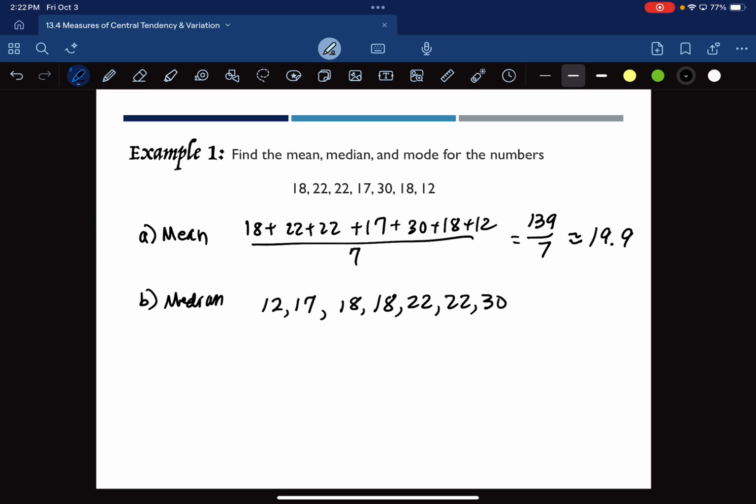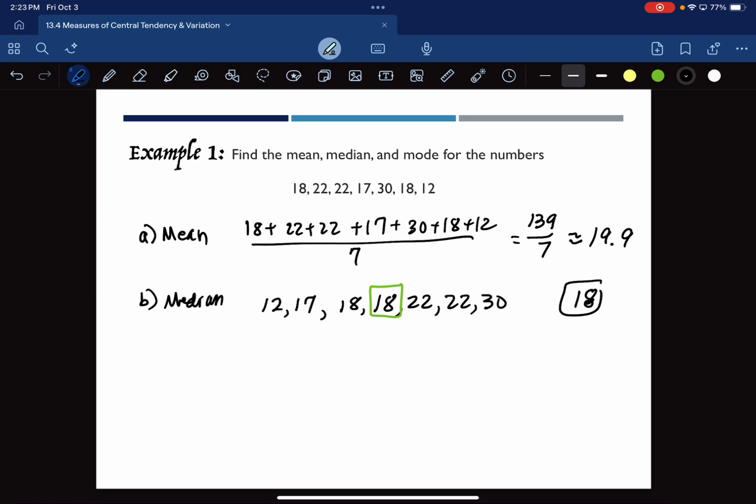Okay? So we've got them in numerical order. We want to look for the one that's in the middle. There are 7 values. There's an odd number of them, so there really is one in the middle. What number is it? 18, specifically the second 18, right? It's this one. So my median is 18.